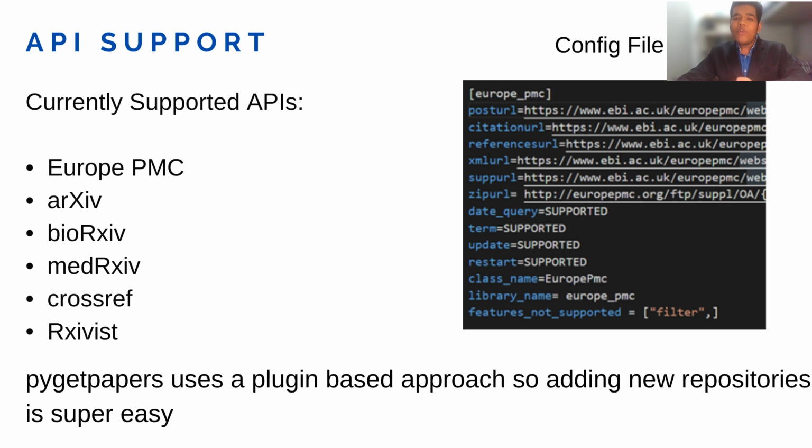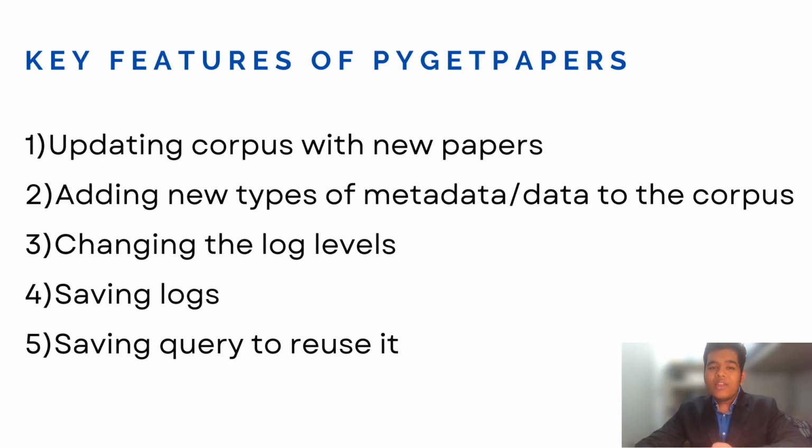Now moving forward with the API support, currently we support Europe PMC, arXiv, bioRxiv, medRxiv, Crossref, and Archivist. But at the same time, we recognize that there are a number of repositories that can and should be added to the tool. So Pygetpapers uses a plugin-based approach where adding a new repository is as easy as configuring it in the configuration file.